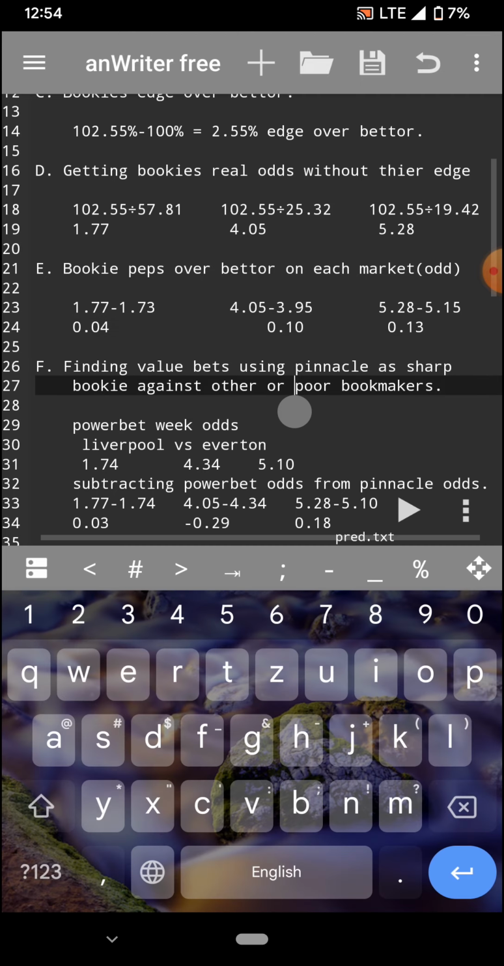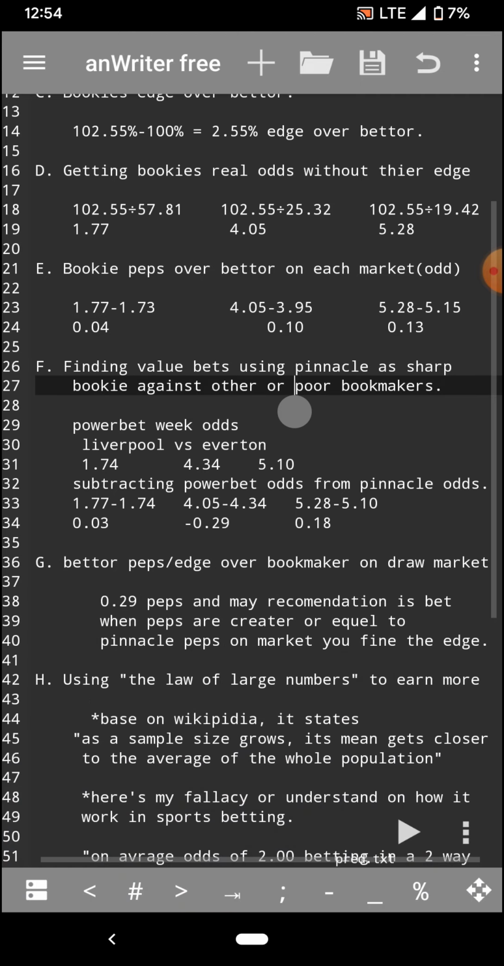So now, Friday: finding value bets using Pinnacle as sharp bookies against other or poor bookmakers. So now we want to be using Pinnacle. This is the real world where we are going to be talking about Pinnacle. So why are we using Pinnacle?